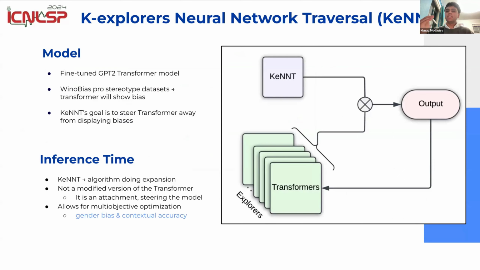So that being said, KeNNT is not a modified version of the transformer. It's not an AI algorithm, essentially. Really, it's an attachment that runs at inference time to help guide the transformer and steer it away from creating gender bias. And this allows for multi-objective optimization, where we're optimizing on two objectives. One is gender bias, where we're trying to reduce the gender bias score. And the second is contextual accuracy, which is what the transformer has learned itself.